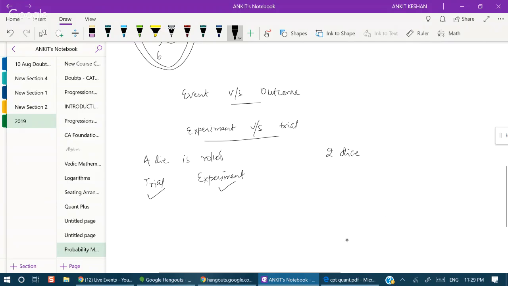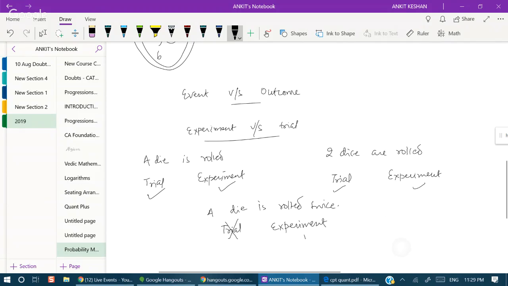Two dice are rolled. Trial, yes. Experiment, yes. A die is rolled twice. That means one small experiment is repeated two times. Trial, no. Experiment, yes.